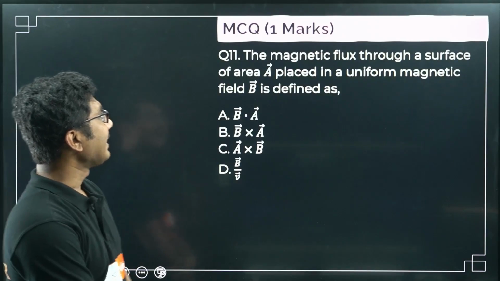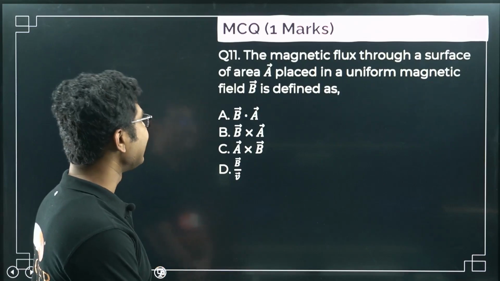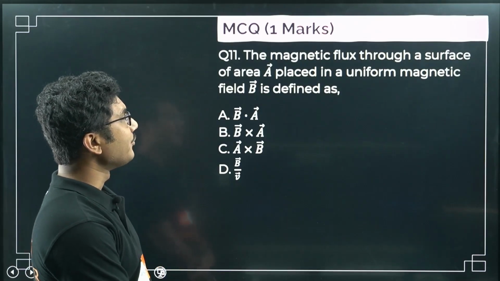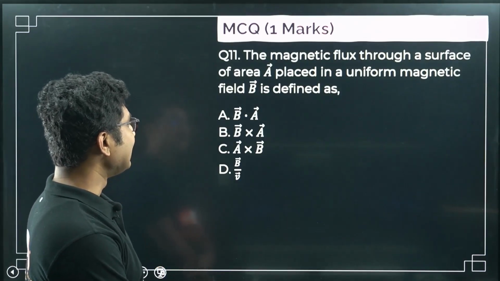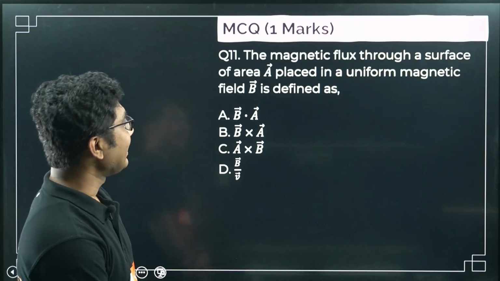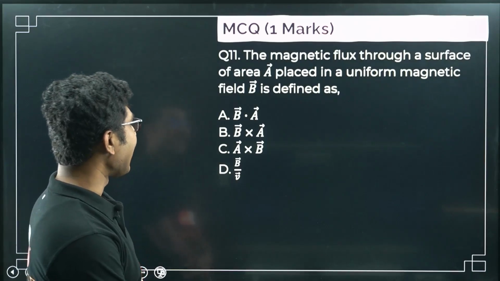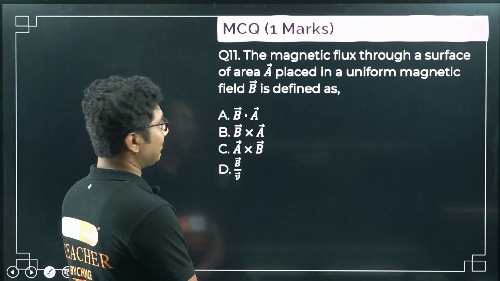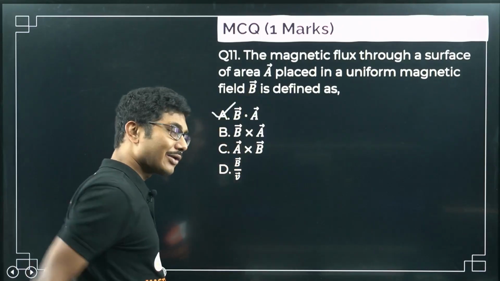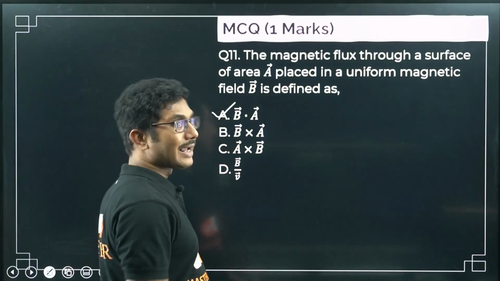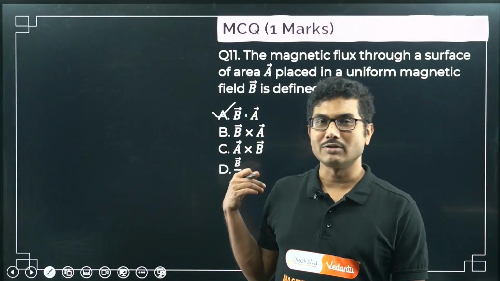Next, the magnetic flux through a surface area A placed in a uniform magnetic field B is defined as B dot A. Magnetic flux is a scalar quantity. You have to remember that magnetic flux is a scalar quantity, so it is not a vector quantity.